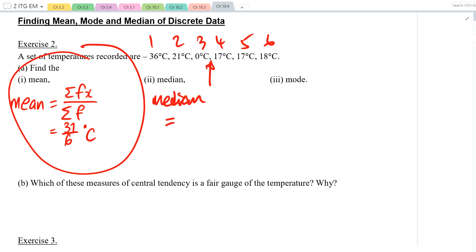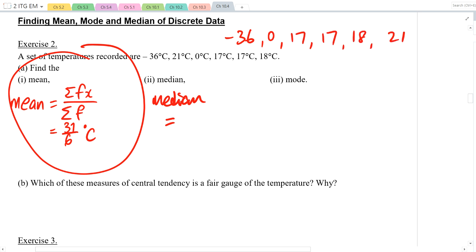This is an example where you have to arrange the numbers in order first. So arranging, negative 36, 0, 17, 17, 18, 21. This is my middle position, 3.5. So median is 17 degrees Celsius. Okay, we don't need to write the plus. Now mode equals to 17 degrees Celsius.